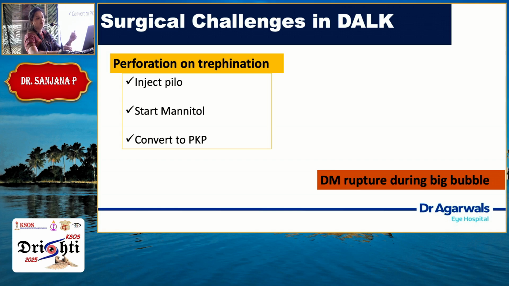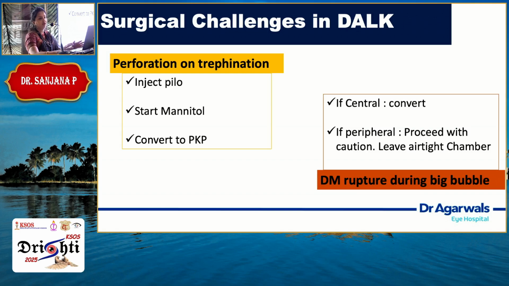Now second is DM rupture during the big bubble technique. Now this is the major complication when most of them give up doing DALK and go in for a PKP. That is why in your initial period, if you are doing a layer by layer technique, that gives you more confidence, and later on you can try the big bubble technique. So if it is in the center, as usual, if the complete Descemet membrane gets ruptured, you can no more rescue this. You have to convert it into PKP after removing the Descemet's membrane. If it's peripheral, you feel if it is a smaller one, try to proceed with the procedure and leave an airtight chamber, because this again can cause a double AC next day.